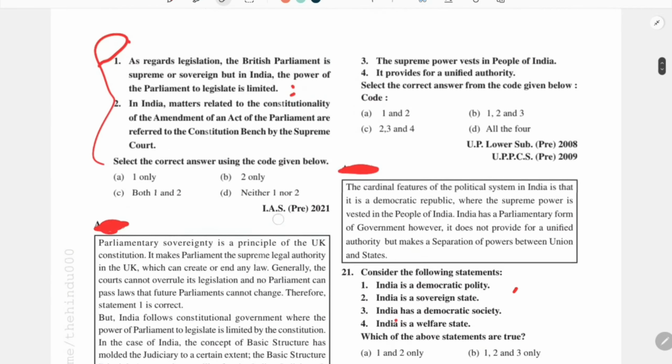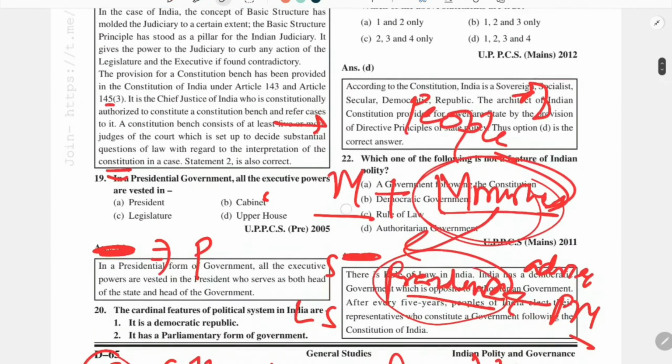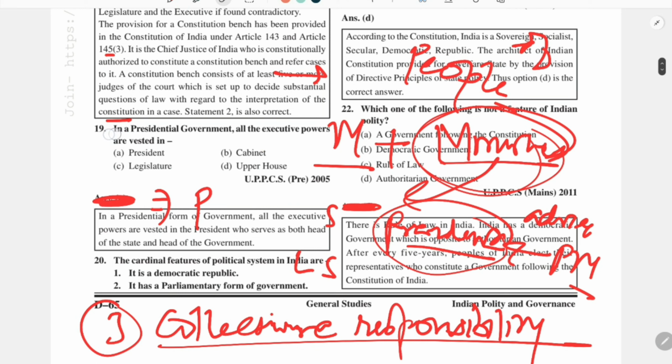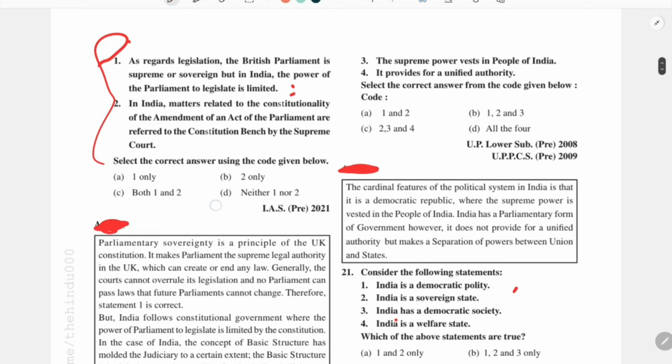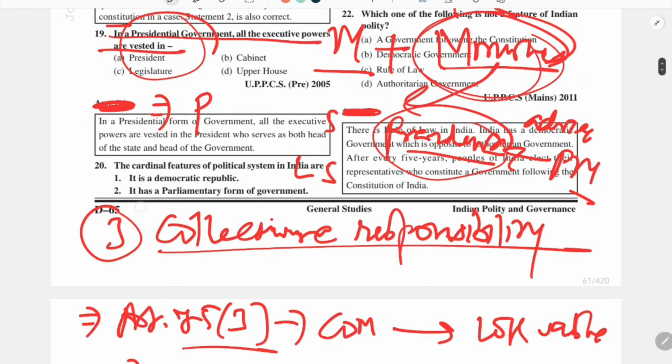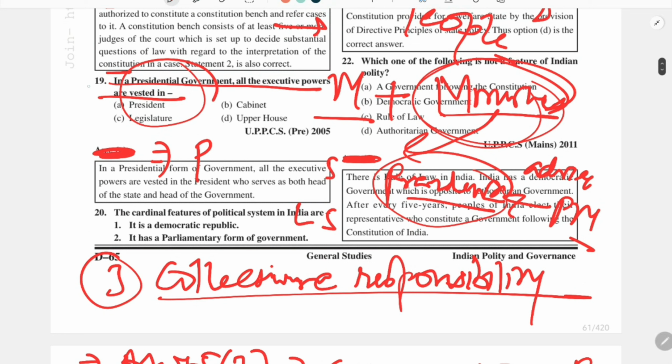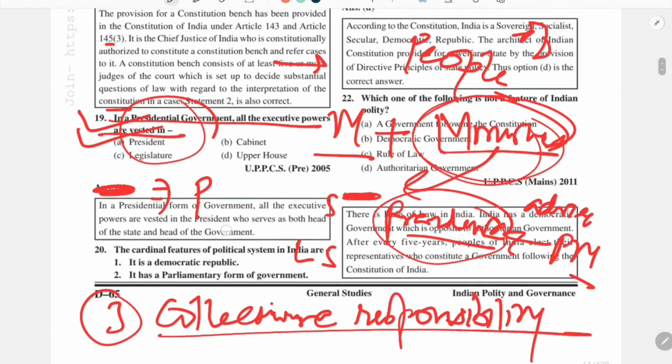Question number 19. In the presidential government, all the executive powers are vested. So basically these questions are from the presidential government. We will discuss the presidential government, then only we will be able to solve this, and you will also be easily able to understand this question.